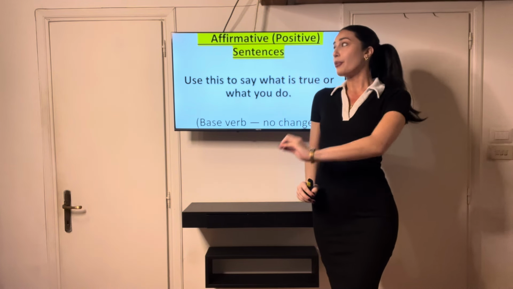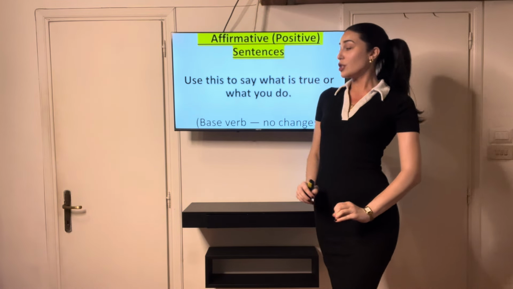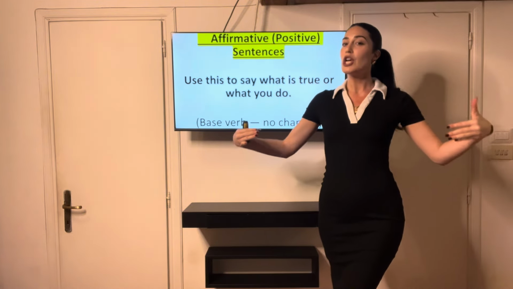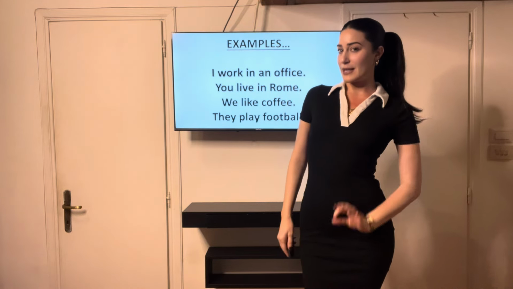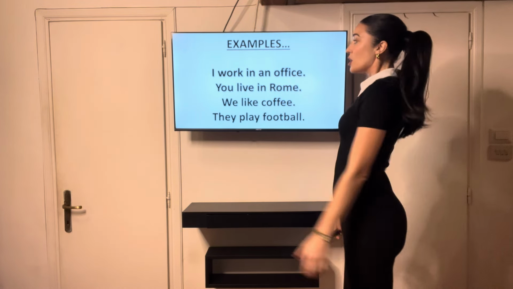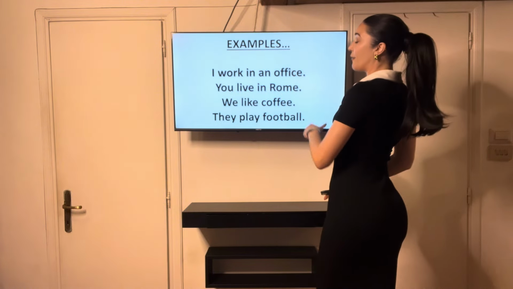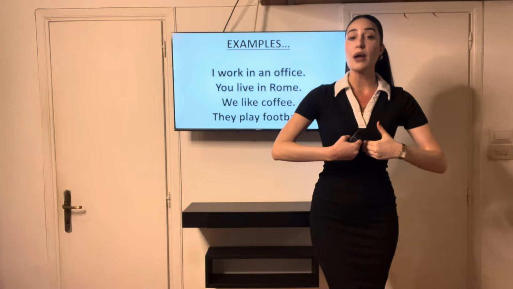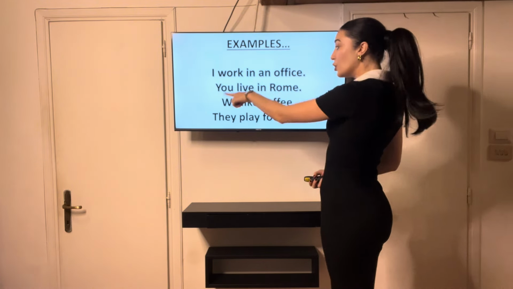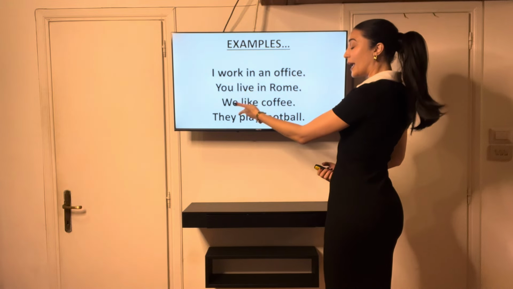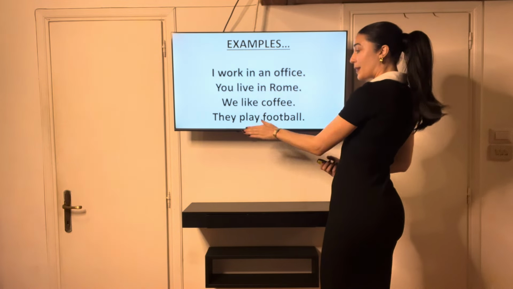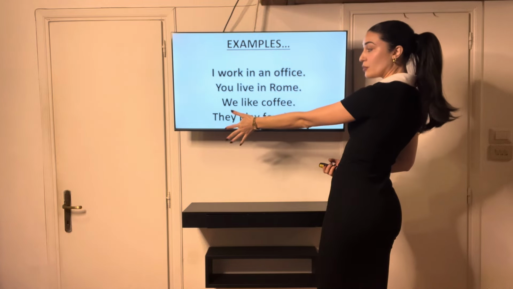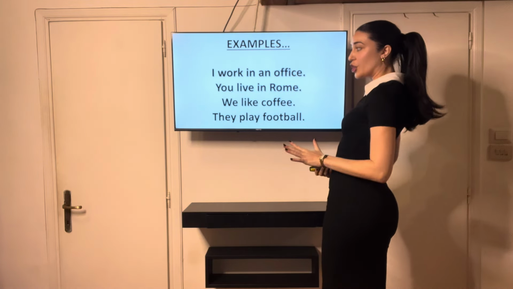And when we're talking about present simple tense, we want to use the base verb. It doesn't change. Make no changes to the base verb. Let's have a look at some examples so you don't get confused. So, I work in an office, okay? So we're talking about things that are true or things that you do. I work in an office. You live in Rome. We like coffee. They play football. So we have I, you, we, they, okay? And nothing has really changed, all right?